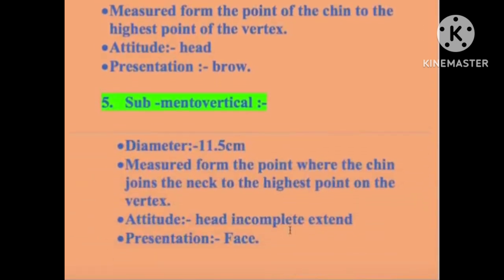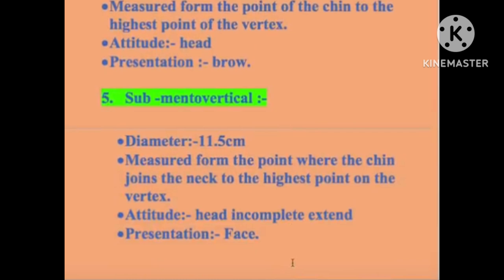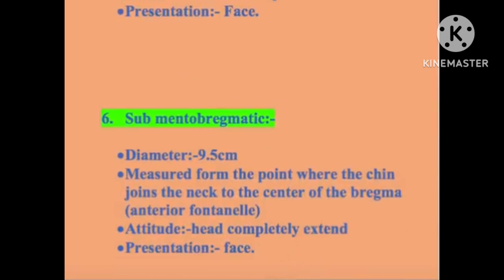Next is the submentovertical diameter, 11.5 centimeter, measured from the point where the chin joins the neck to the highest point of the vertex. The attitude is head in complete extension and the presentation is face. Next is the submentobregmatic diameter, 9.5 centimeter, measured from the point where the chin joins the neck to the center of the bregma. The attitude is head completely extended and the presentation is face.